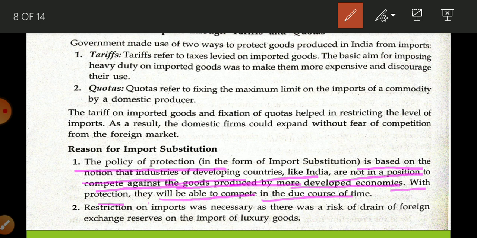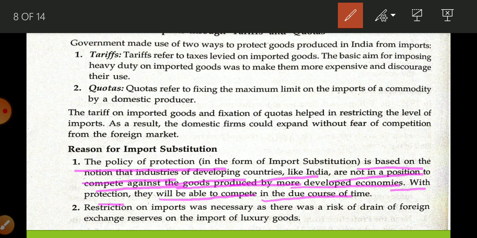Because अभी हमने न्यू इंडस्ट्रीज़ इस्टेब्लिश किया था, और डेवलप कंट्री वो एक लॉन्ग टाइम से, 200-300 ईयर्स से, प्रोडक्शन कर रहे थे, तो ऑब्वियसली उनकी क्वालिटी, क्वांटिटी और प्राइस इज़ गोइंग टू बी मोर बेटर इन कंपेयर टू अस. So obviously our Indian industry is not in the condition to compete with the foreign industries. So that is why import substitution policy was adopted to protect Indian industry, because they are at the level of